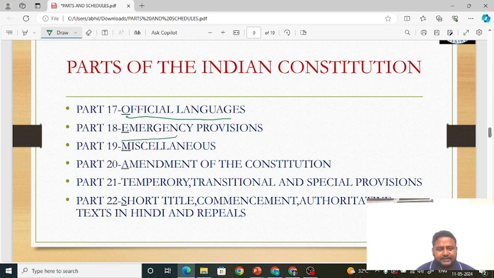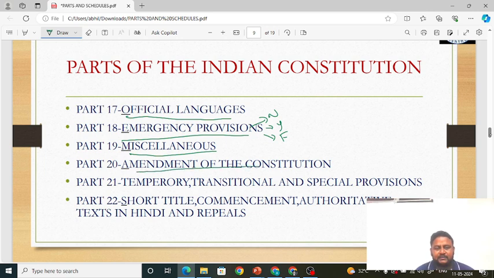Part 18 is emergency provisions. Emergency provisions, be it national emergency, state emergency, or financial emergency, are spoken of in emergency provisions. Part 19, miscellaneous. Miscellaneous means which are not included in any of the above parts are included in part 19. That is, miscellaneous means something extra.